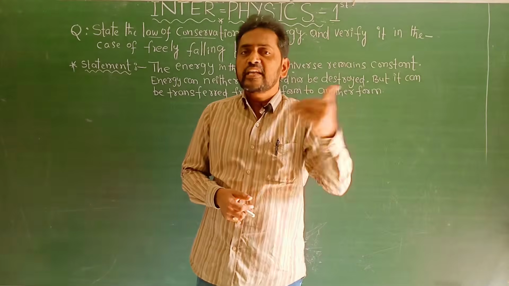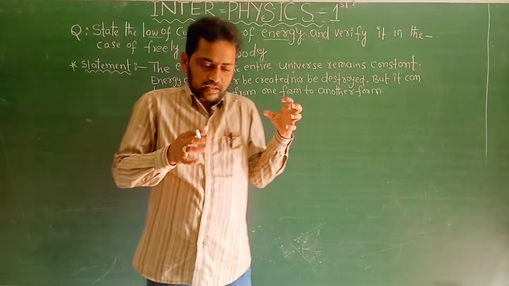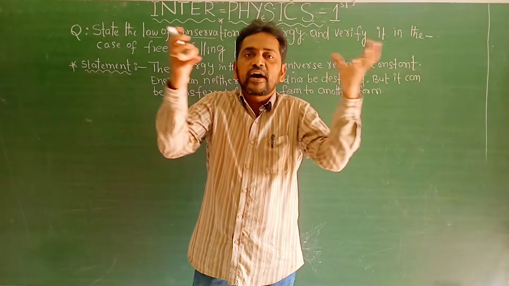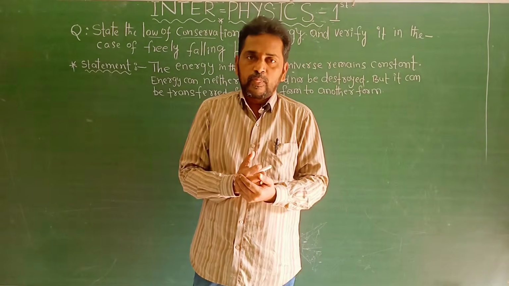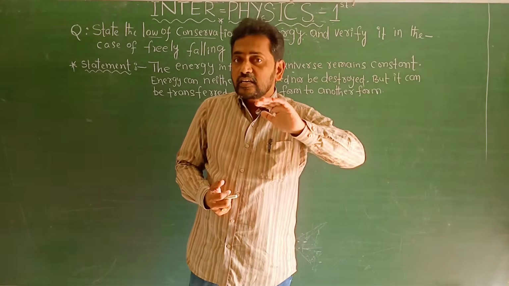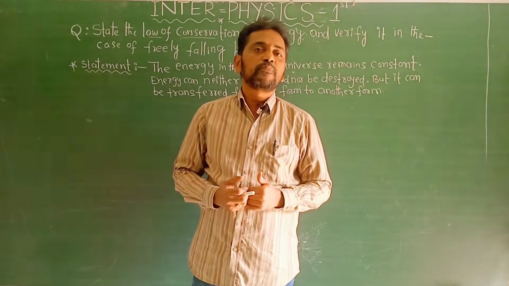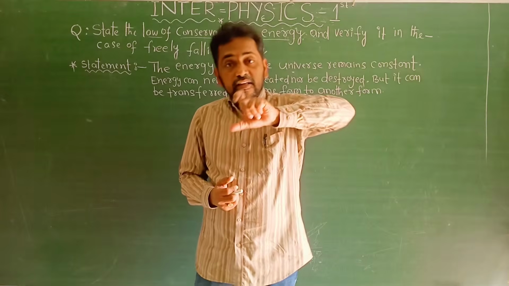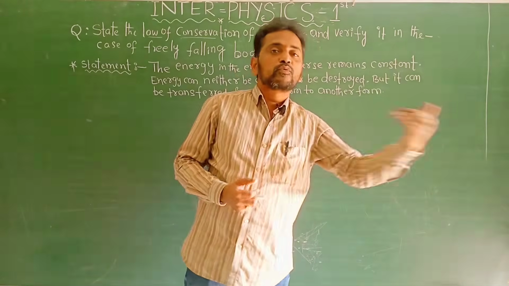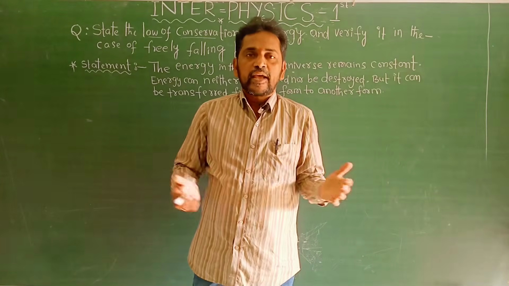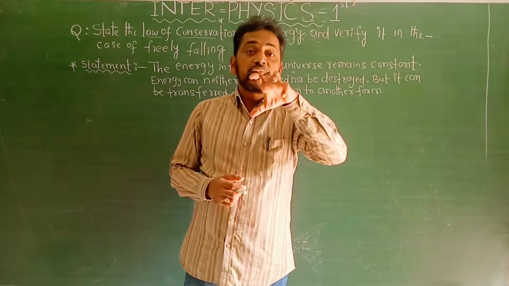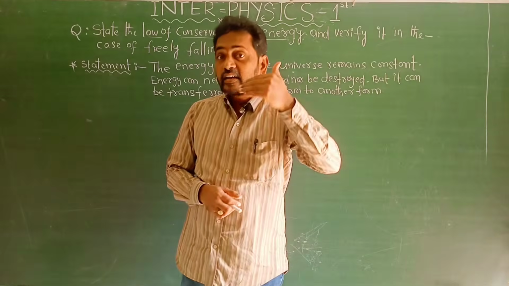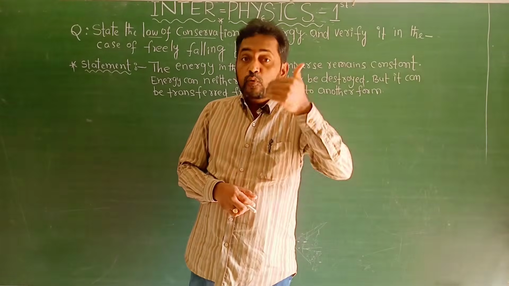So what is the meaning of the statement? The total energy in the entire universe remains constant. Energy can neither be created nor destroyed, but it can be converted from one form to another. Sometimes electrical energy is converted to heat energy, as well as electrical energy converted to sound energy.